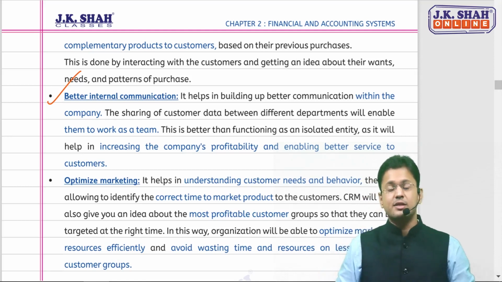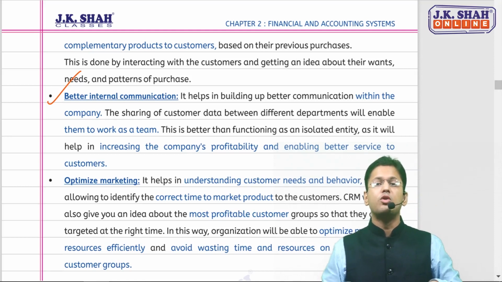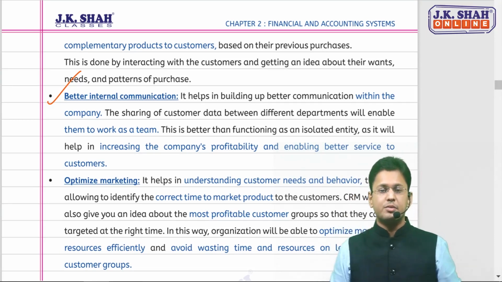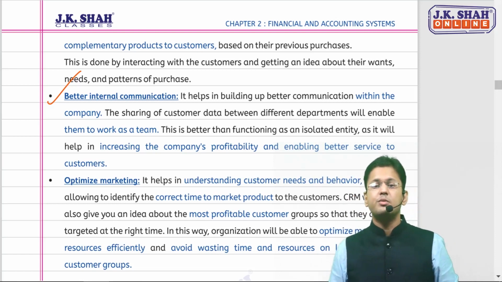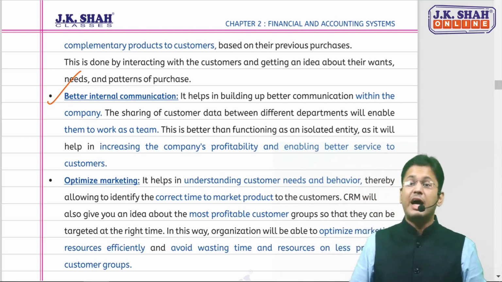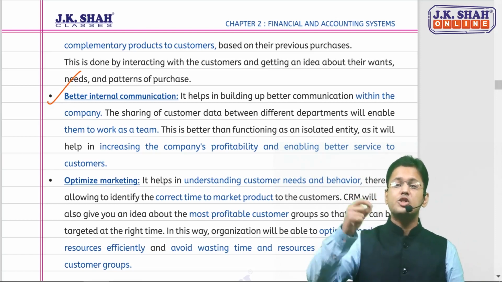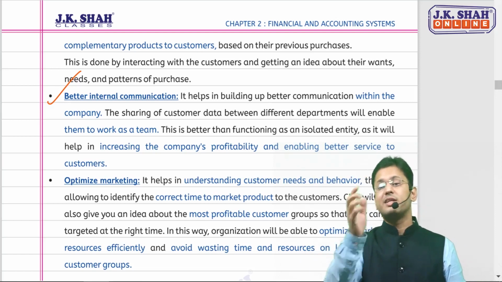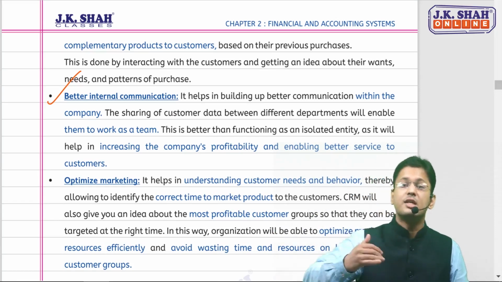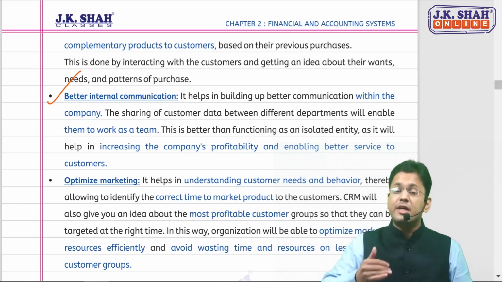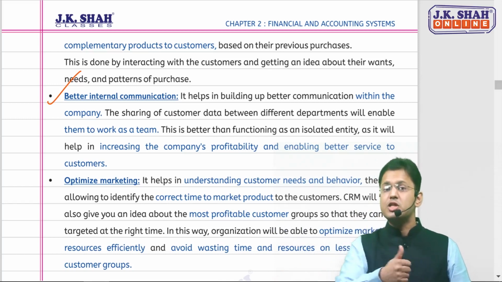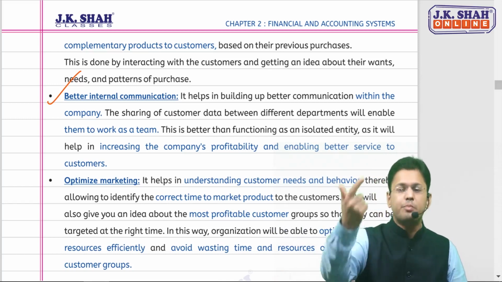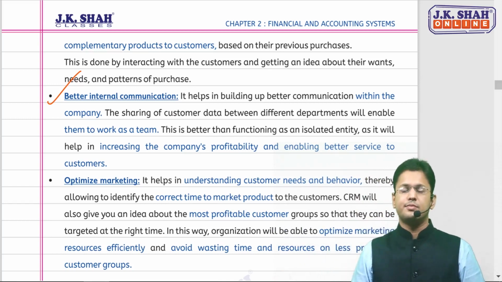In this case, nowadays, since CRM is there and ERP is there, it is a module of ERP only, CRM. So due to the centralized database, the sharing of data between the departments will become easy, and that will enable the departments to work as a team. Rather than functioning as isolated entities, they'll work as a team. Internal communication would be better amongst them, and they will deliver better value to the customer.